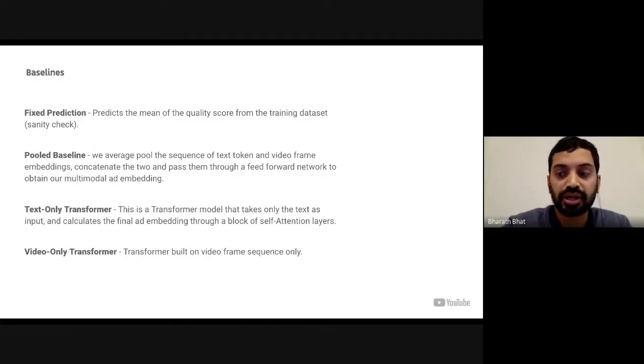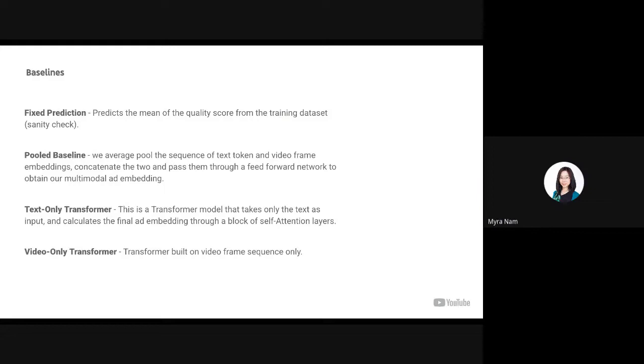The next two are transformer models that use a single modality, with the goal of running ablation studies to understand the impact of each of these modalities on the final task. Next, I'll hand over to Myra to talk about our experiments and results. Thank you, Bharat.